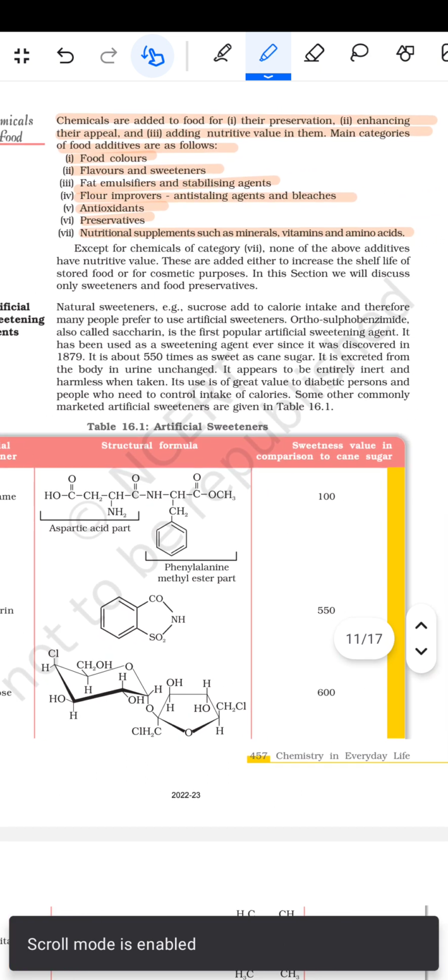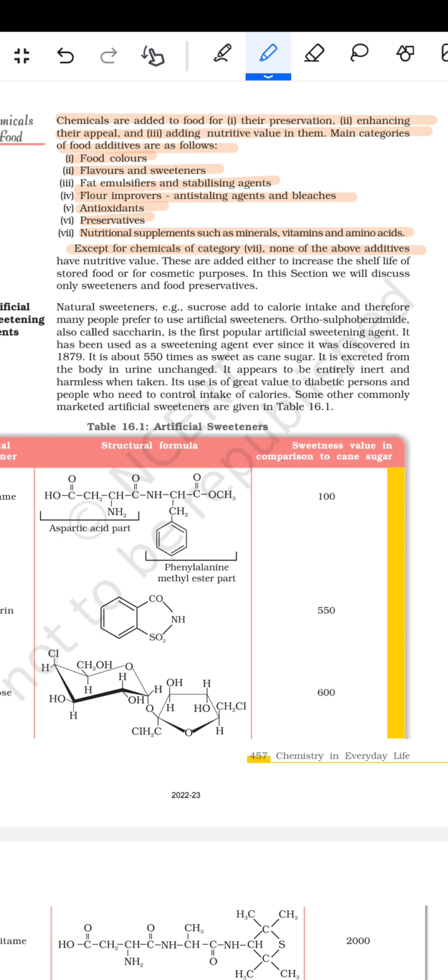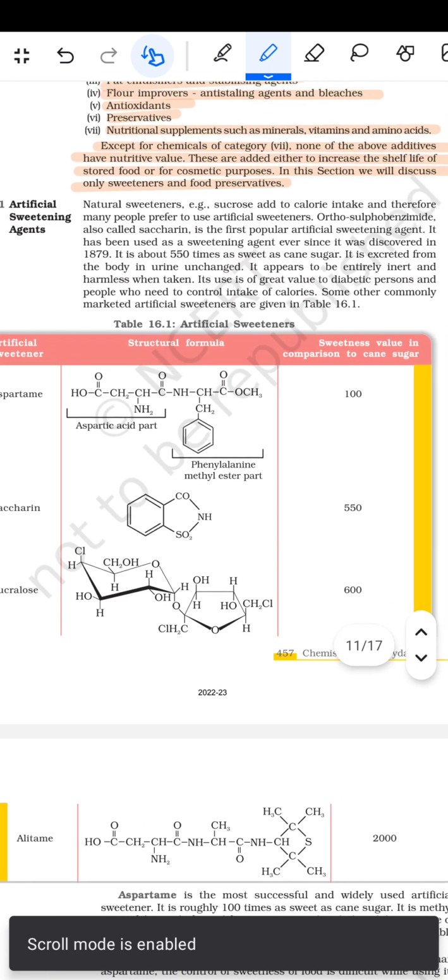फिर उसके बाद आता है except for the chemicals of category 1, none of the above additives have nutritive value. These are added either to increase the shelf life of the stored food or for cosmetic purposes. In this section we will discuss only sweeteners and food preservatives. फिर आता है artificial sweetening agents.